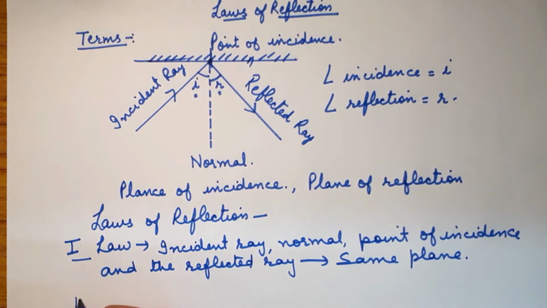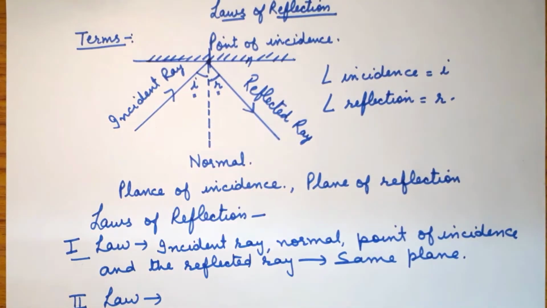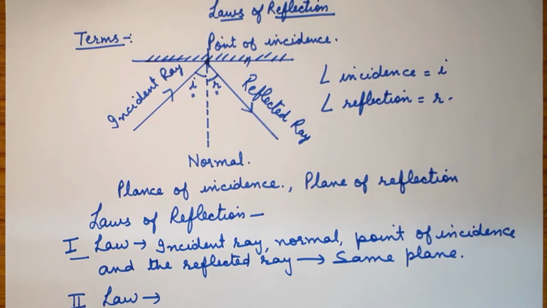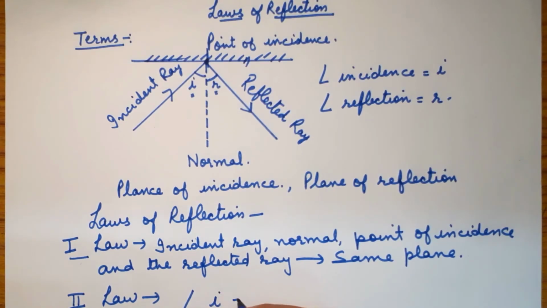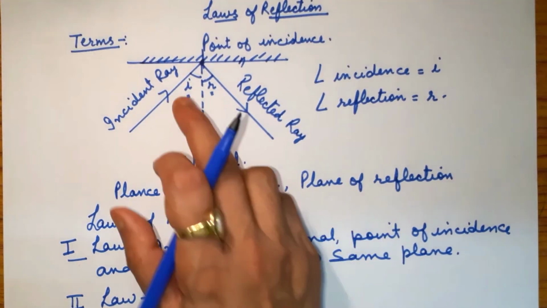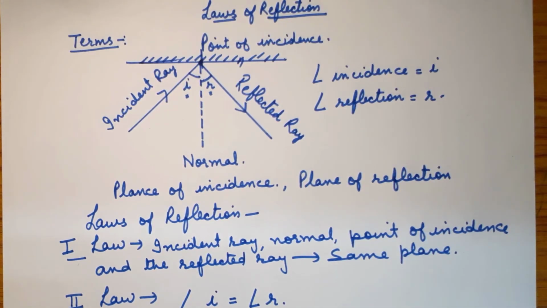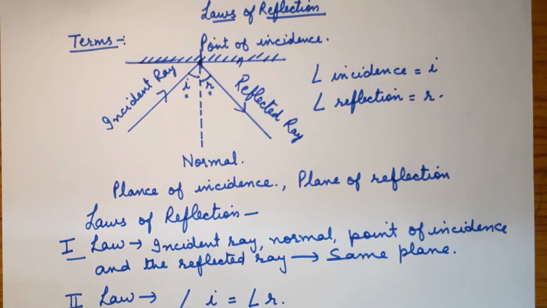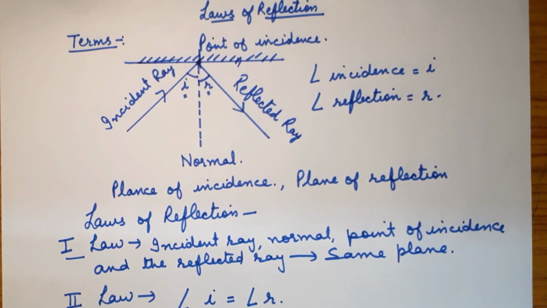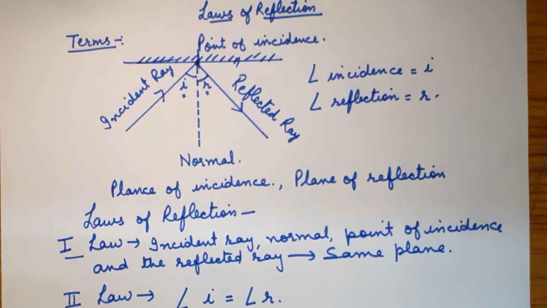Okay, this is the first law. What is the second law? It is very simple, children. This angle I, that is the angle of incidence, and this angle R, which is the angle of reflection. So angle I will be equal to angle R. Means these both angles will always be equal, children. So these are the two laws of reflection in a plane mirror, children. You have to remember all these points, and you have to learn the laws of reflection. It is very simple, but it is very important also, children.